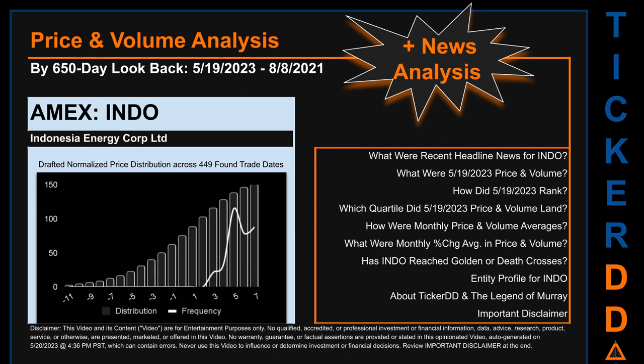The bar chart is the generated distribution and the overlaid line graph, if it is generated, is the frequency of the prices on the x-axis. We will enhance this look-through as our AI model progresses in the next iteration. Remember that this is just a drafted, in progress, observational model to best fit abstracted third-party data into various opinionated views. Before we jump into price and volume analysis, let's look at recent headlines for INDO.